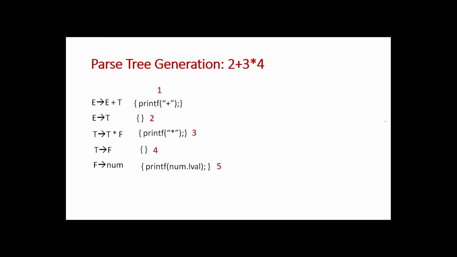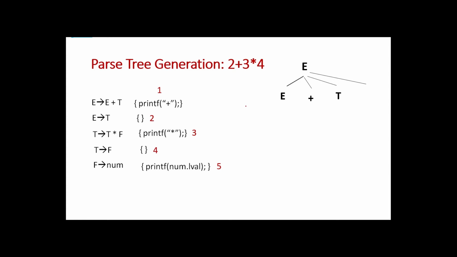Okay. So the input that we are going to evaluate is 2 plus 3 star 4. The same input we have taken. So first let us generate the parse tree. So the same parse tree, here one more branch I am adding. So that branch symbolizes the action rule that we have to use. Okay. So first, E gives E plus T. What is the semantic action rule for this production? 1 is the semantic action rule. So I am adding one more branch, and in that branch I am adding the number of the semantic action rule that has to be used for that production.